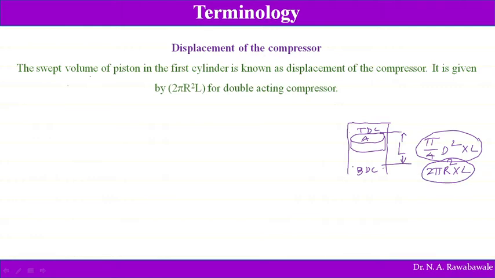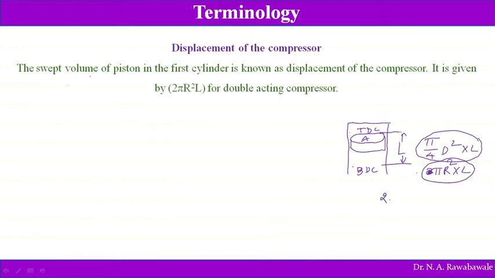So this is known as the displacement of the compressor, π/4 d² L or πr² L. And if it is double acting, then it is to be multiplied by 2.